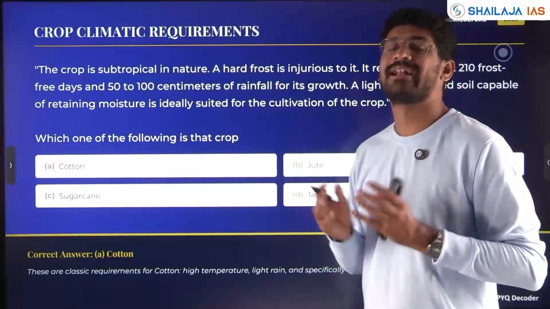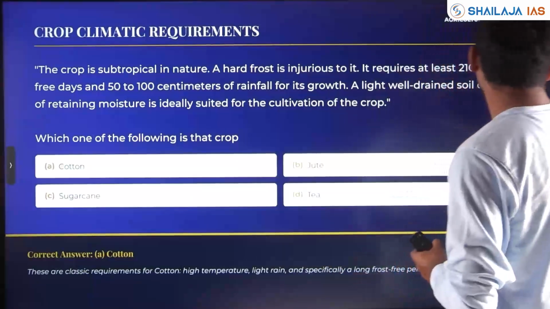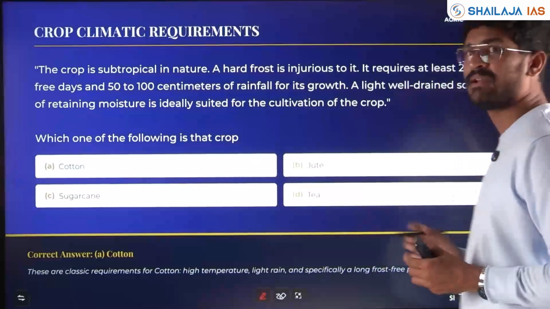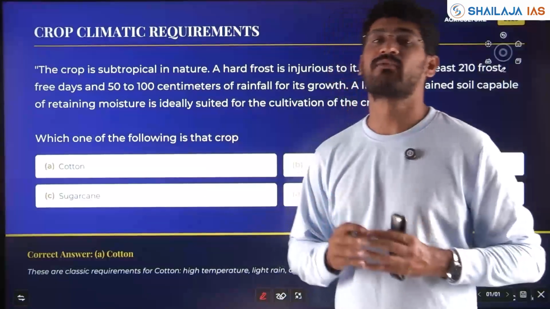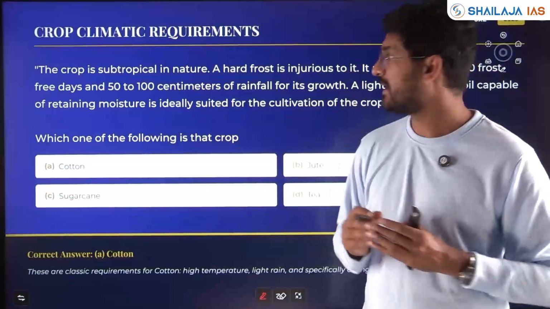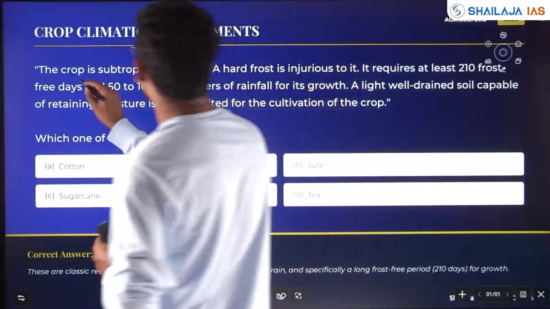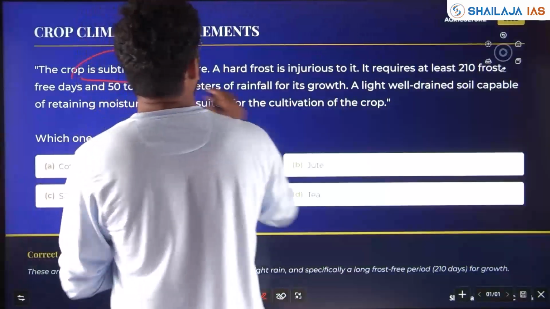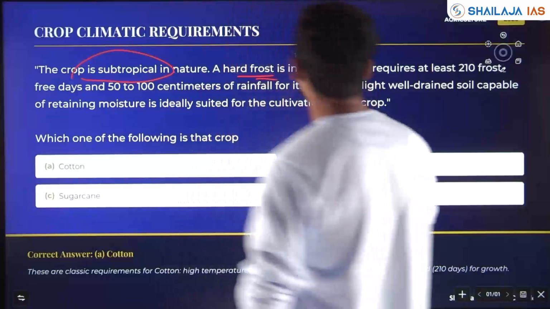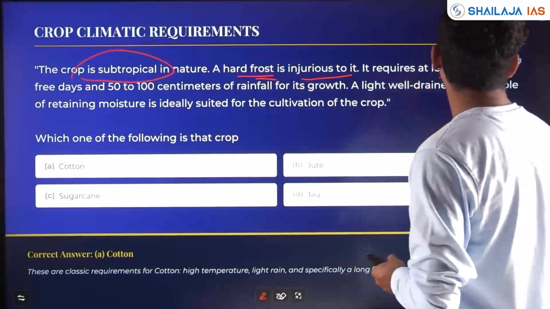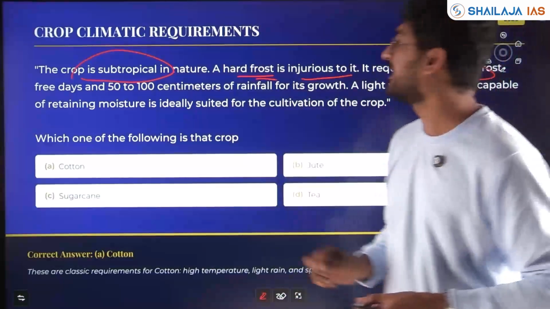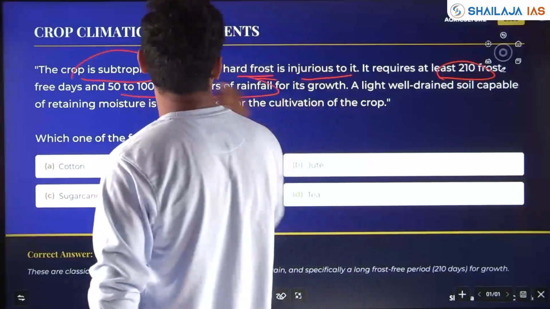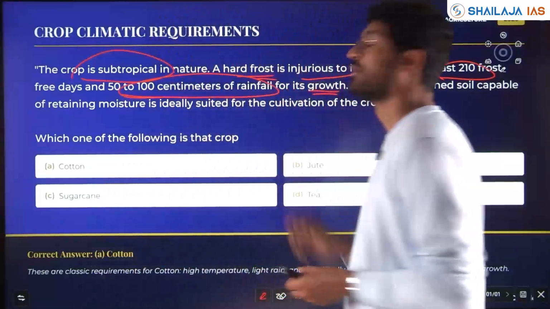Crop and the climate requirement asked. He has given the characteristics which are required for this crop, and he has asked which crop requires this. A crop is subtropical in nature. Frost is injurious to it. It requires at least 210 frost-free days and 50 to 100 centimeters of rainfall for its growth.